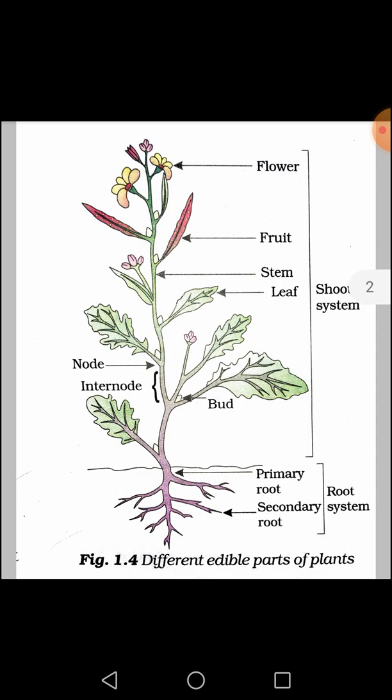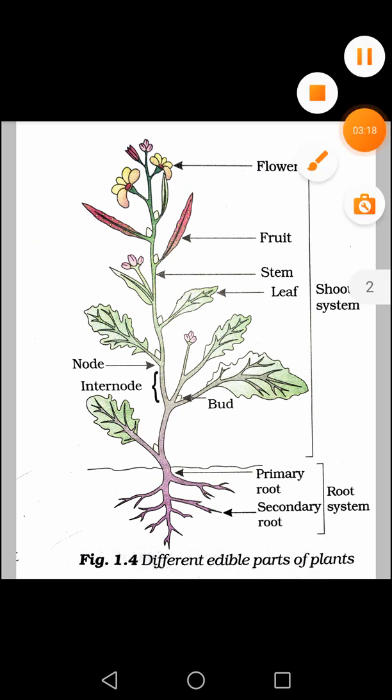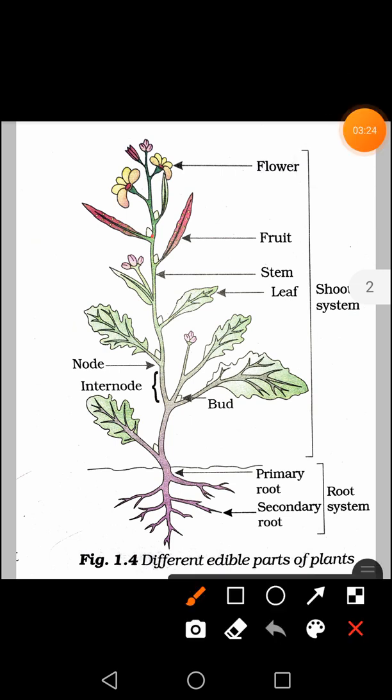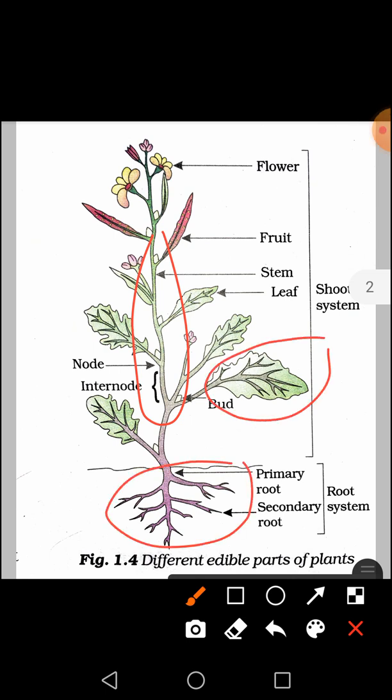Here you have to make the diagram of a plant. As you can see, this is the diagram of a plant whose different parts may be edible. Here you can see there is a plant having stem. Similarly, there are three main parts of a plant: stem, roots and leaf. Leaf is the food factory of the plant which makes food for the plant. Stem is the part which helps in transport of materials in a plant. This whole you can see is a stem. These are the roots and these are the leaf parts. So these three are the main vegetative parts of a plant.